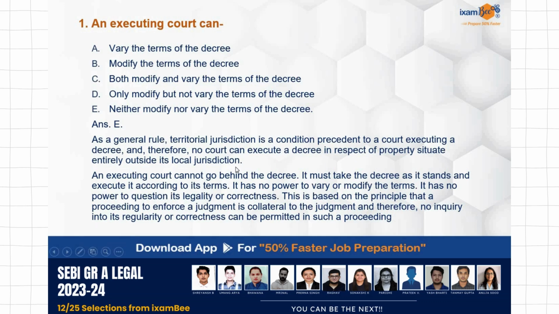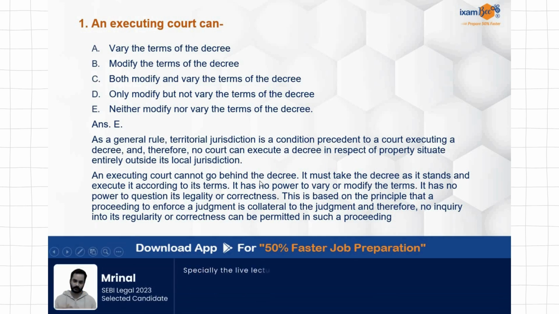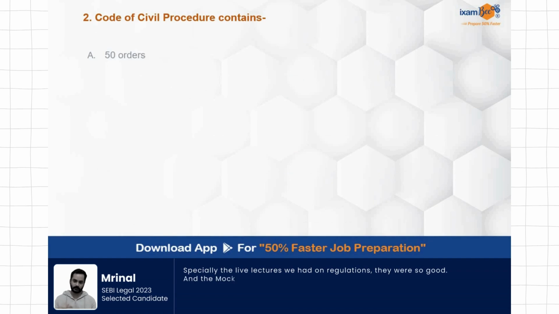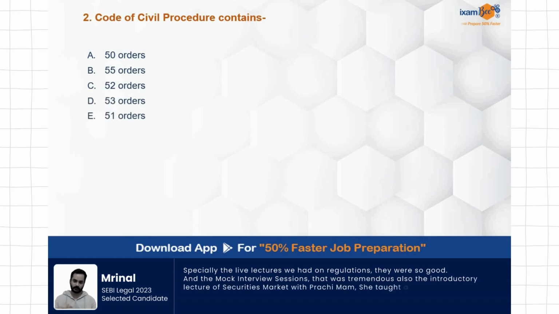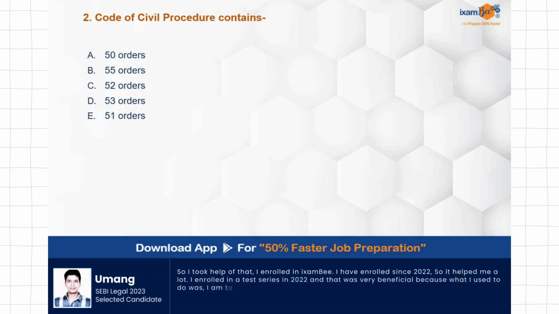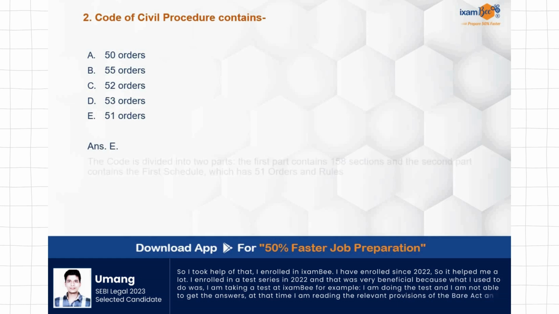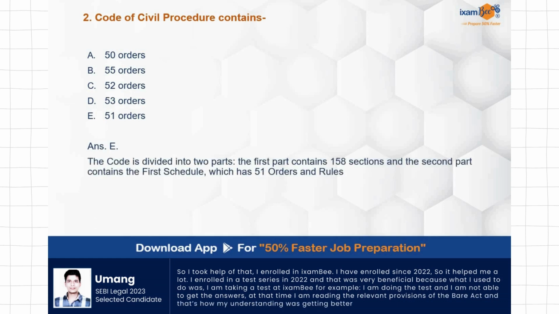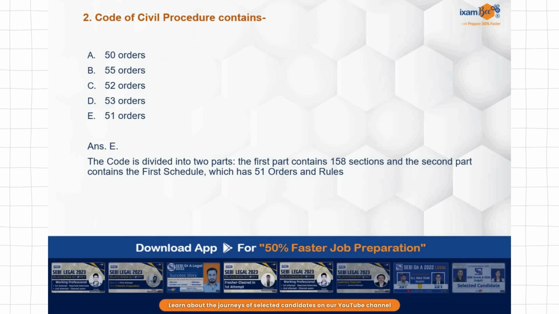An executing court cannot go behind the decree. That's why we say that. Code of Civil Procedure contains 50 orders, 55 orders, 52 orders, 53 orders, 51 orders. Now, a very schematic question this is, but it is always good to have an idea, especially for CPC. We have an interesting scheme and we need to understand it. We have orders mentioned in the schedule, we have sections, so this is important for us to be clear about. We do have 51 orders in CPC with corresponding rules, and we have the first part containing 158 sections.